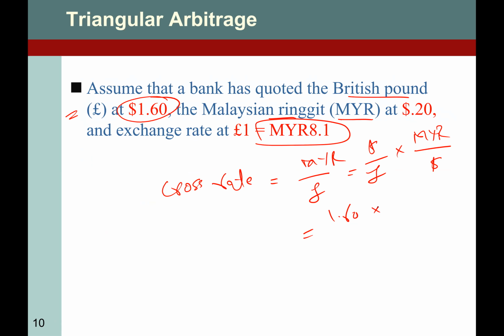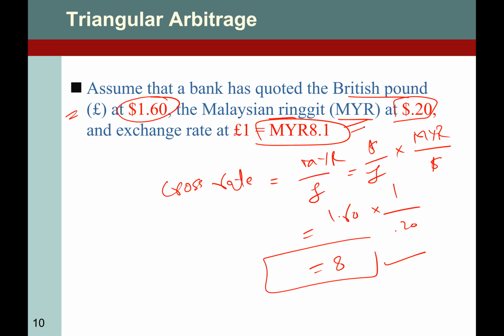And then Malaysian ringgit over dollar, this is dollar over Malaysian ringgit, right? So our cross exchange rate is different. It means there are discrepancies. How? It should be 8, but in the market this is 8.1. It means there is an opportunity.